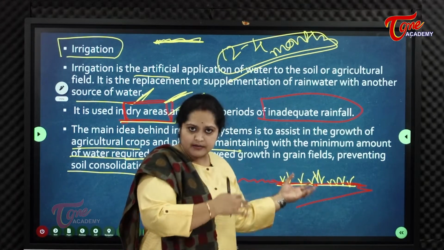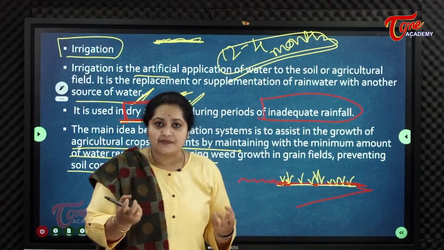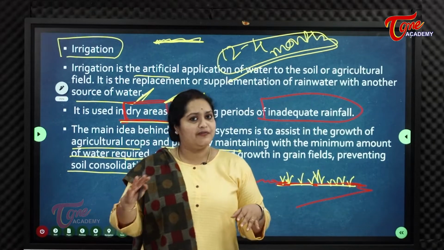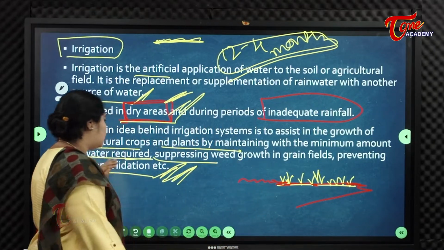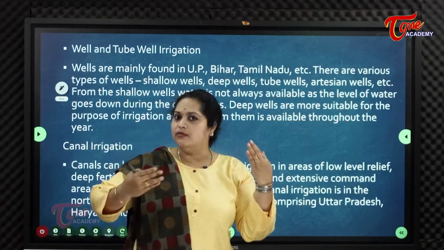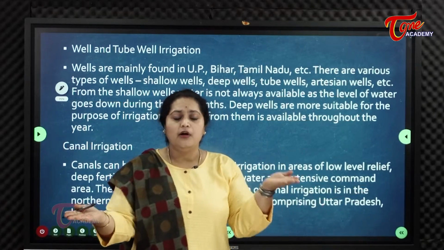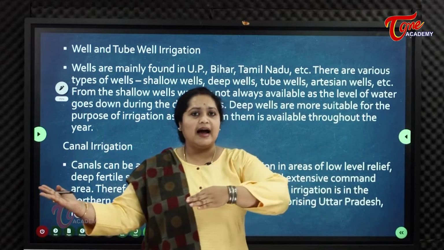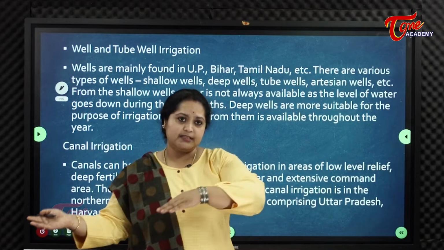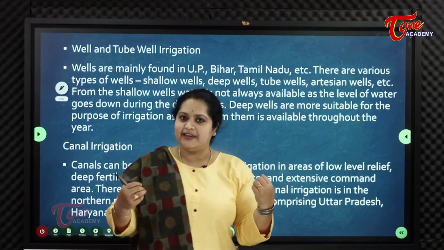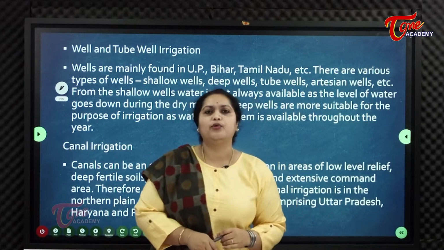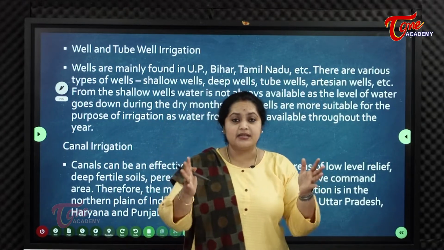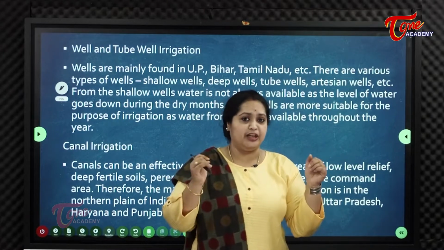Inadequate irrigation will lead to acidity of the soil. Excess irrigation leads to erosion of the top layer of the soil, and prevents soil consolidation. Rain is not sufficient all over the globe, all over the country, all over the place. So we should take the help of artificial irrigation, like rivers, rains or wells, whatever we construct. In India we have many types of irrigation, but we look into the very famous and well practiced types.